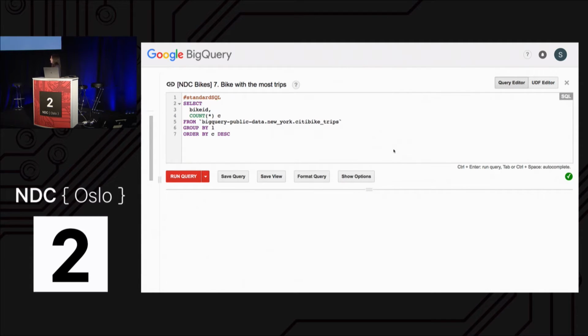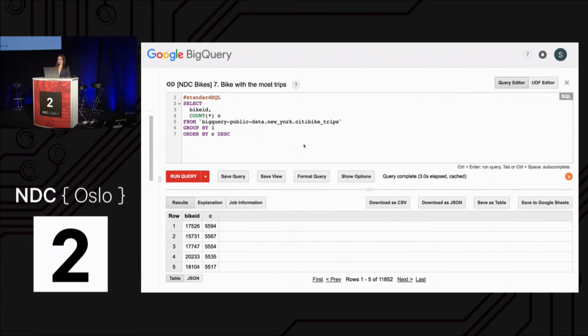So the last visualization I wanted to do is I wanted to find the bike ID that has taken the most trips since 2013. So I'm going to run this query, and we'll see that bike number 17526 is the winner. I think they should paint that bike gold or something. It had 5,500 trips since 2013. So that piece of information isn't so interesting on its own.